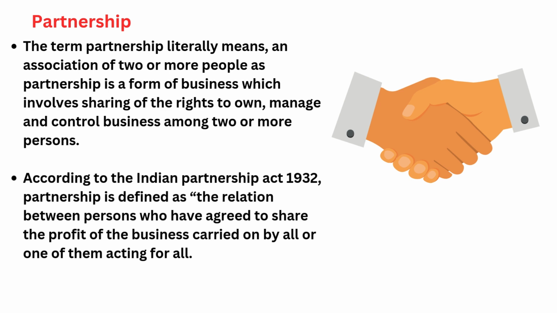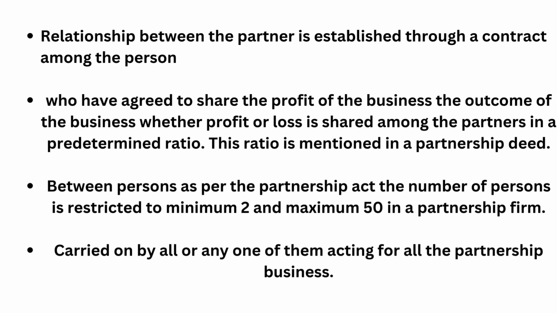Okay, how to start? According to the Indian Partnership Act 1932, you have to start your business. It is the relation between persons who have agreed to share the profit of the business carried on by all, or one of them acting for all. According to the Indian Partnership Act, you have to form a business and make a legal agreement between you and your partners. How much money I'm going to invest, what ratio of profit we are going to get back, if it is profit, what percentage we have to share, like that a legal agreement you have to make. Based on that, you have to start a business.